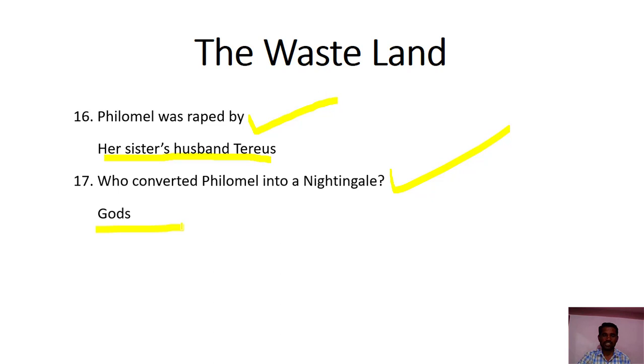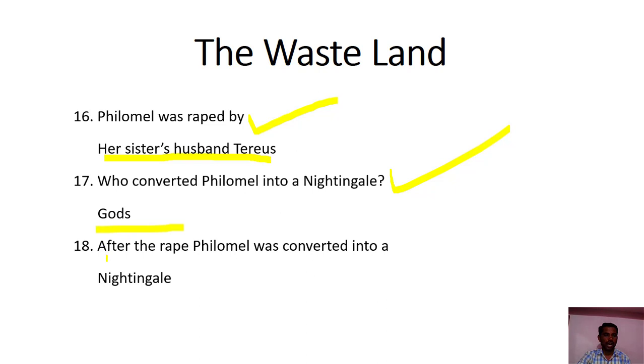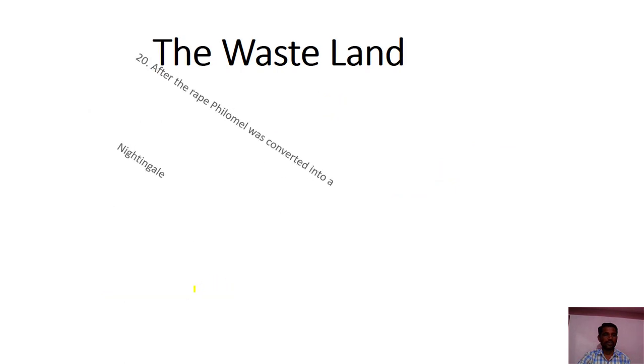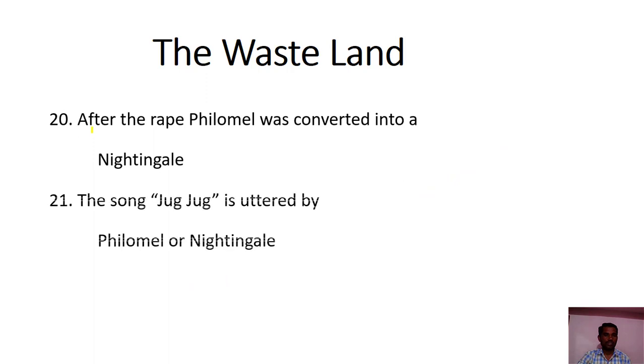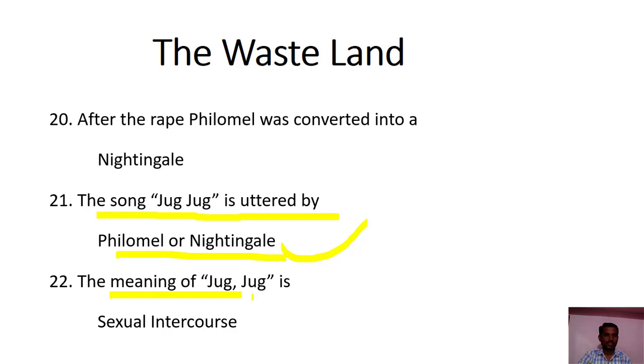It sings the song Jug Jug in the second section. The song Jug Jug is uttered by Philomel or the nightingale. The meaning of Jug Jug is sexual intercourse, attracting others for sexual intercourse.